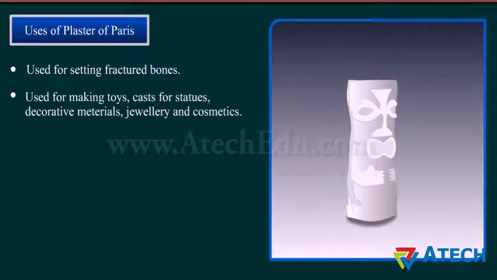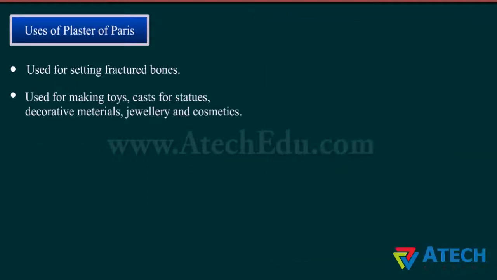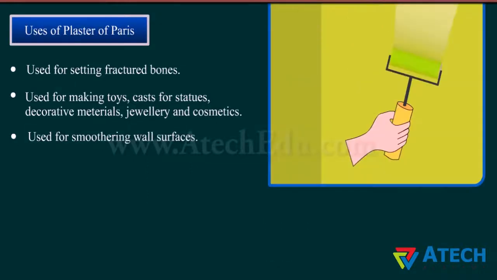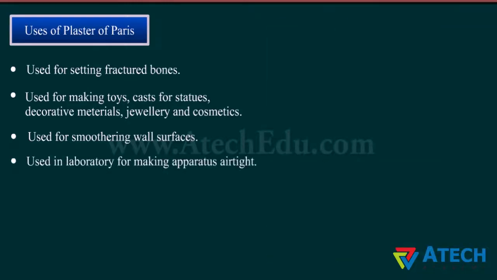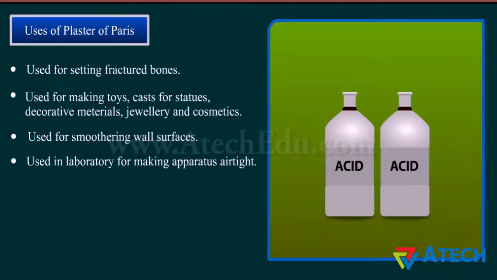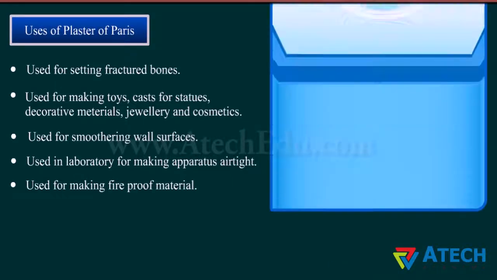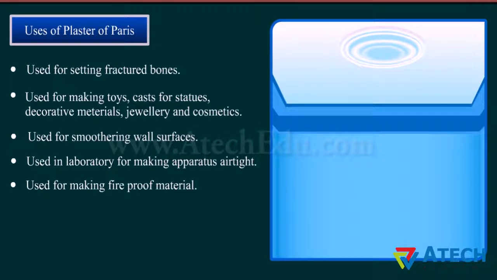Plaster of Paris is used for setting fractured bones, used for making toys, casts for statues, decorative materials, jewelry and cosmetics, used for smoothing wall surfaces, used in laboratory for making apparatus airtight, and used for making fireproof material.